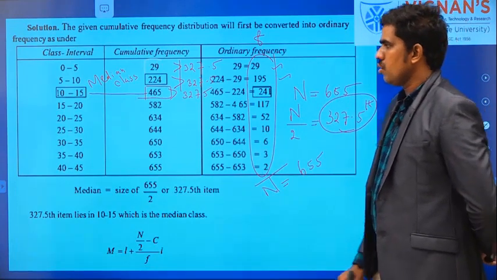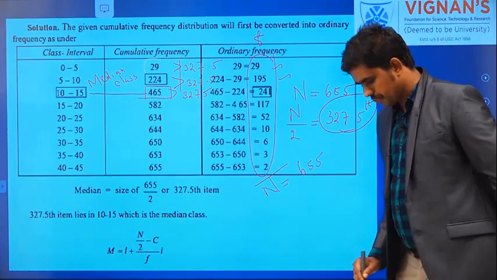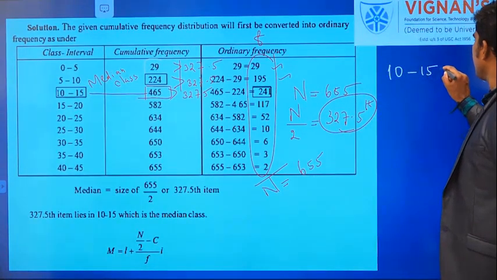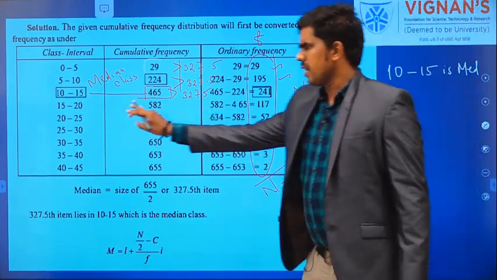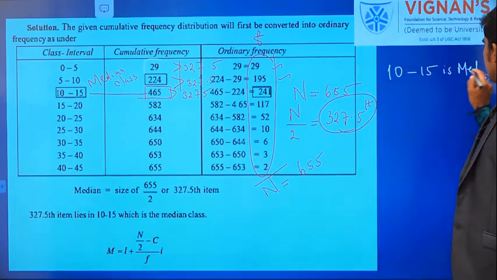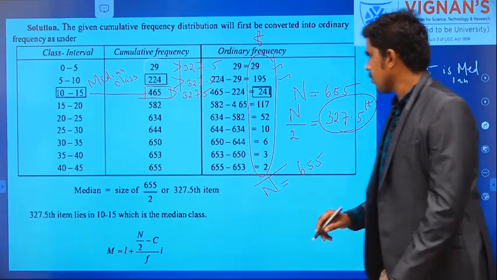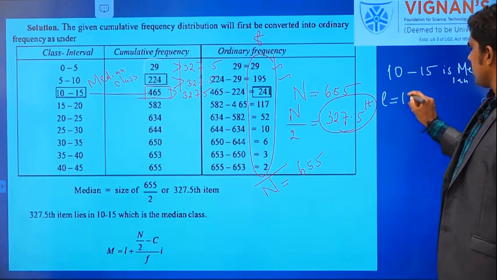So 10 to 15 is the median class. Now what is L? The lower limit of this median class, 10.